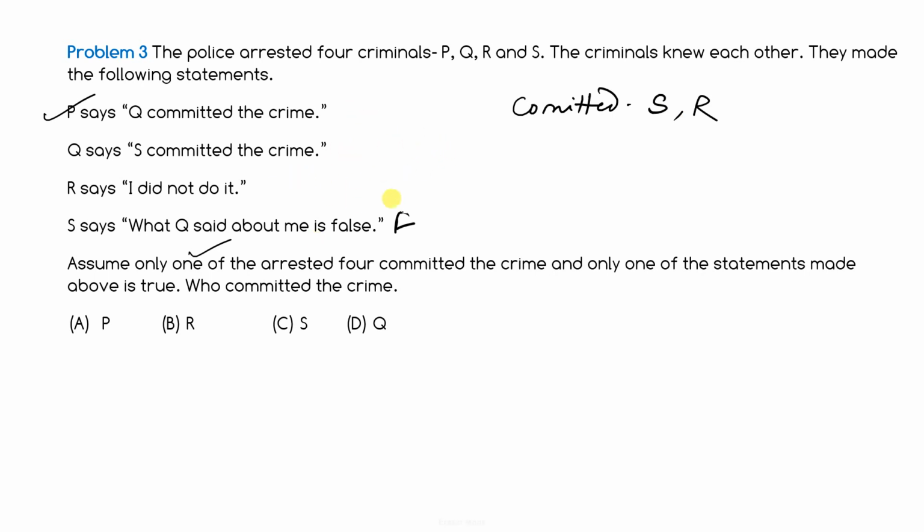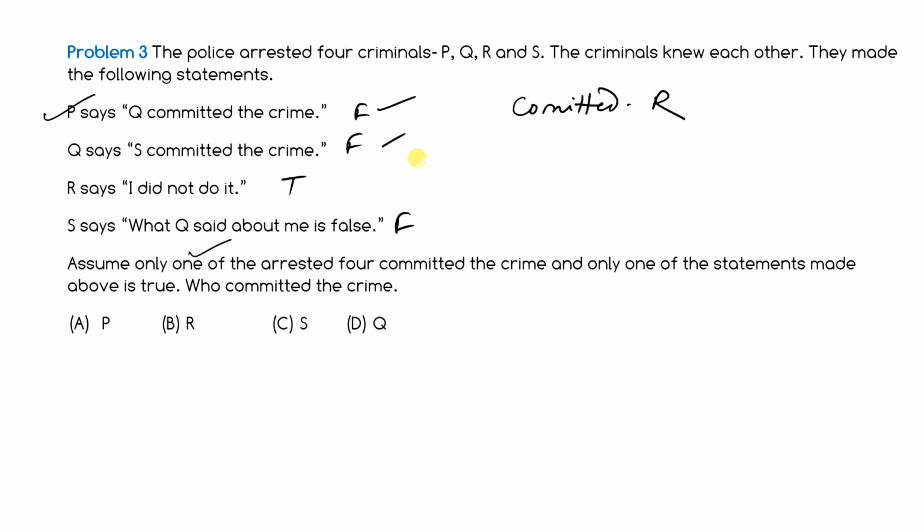Now let's suppose again this is false, this is false, this is telling true. Q committed the crime? It's saying false. S committed the crime? False. I did not do it. Means he did it.